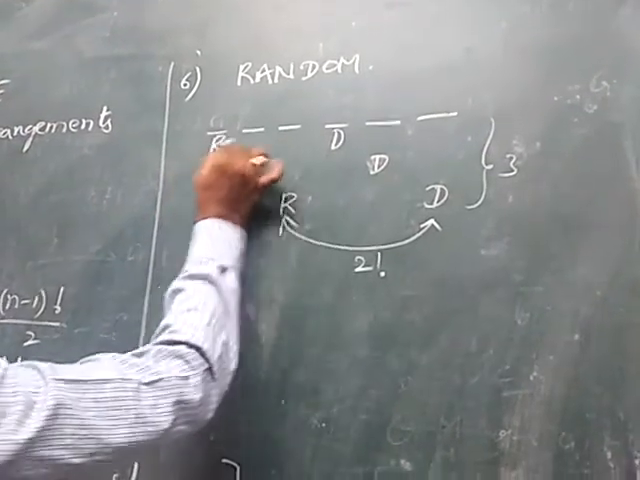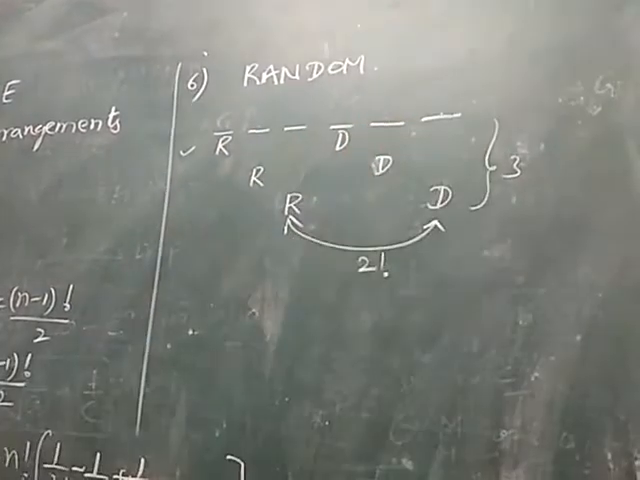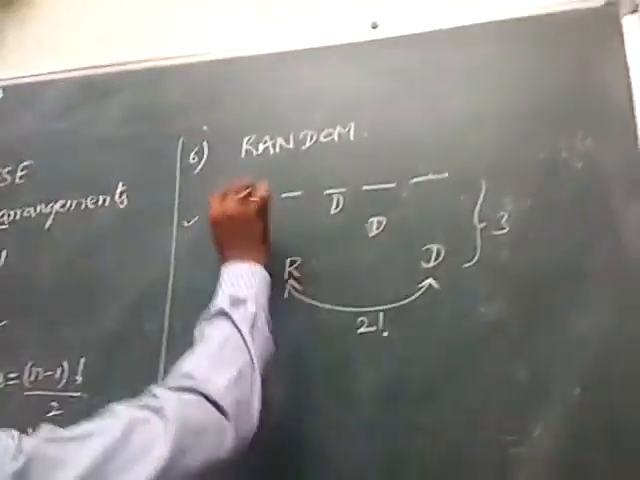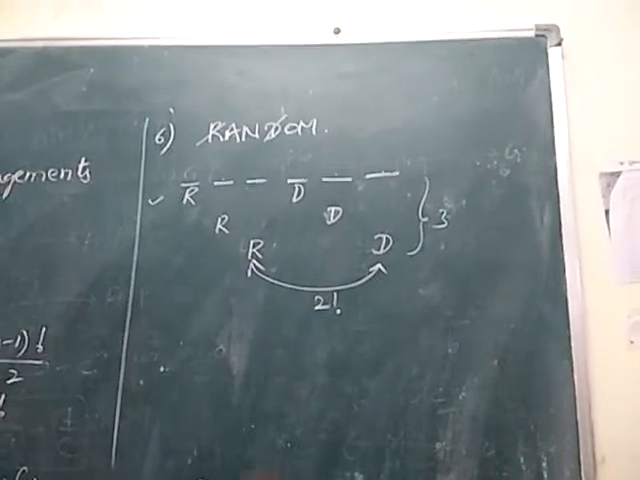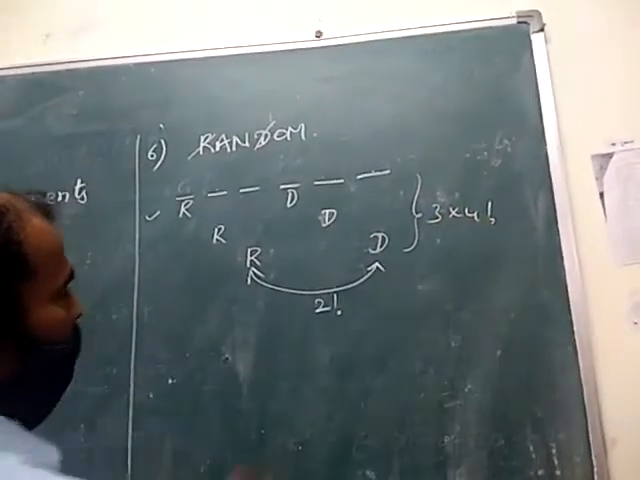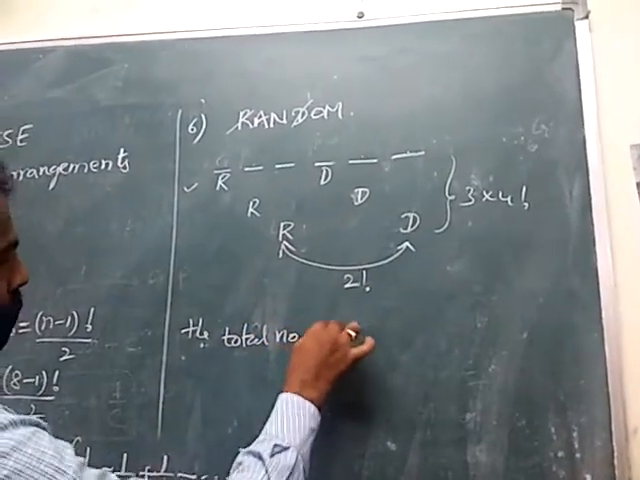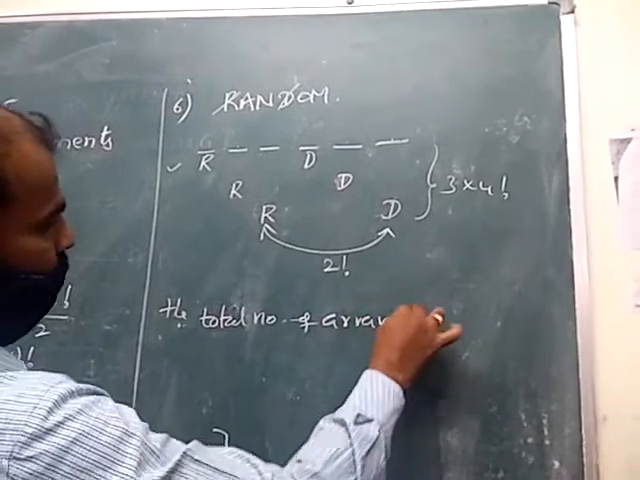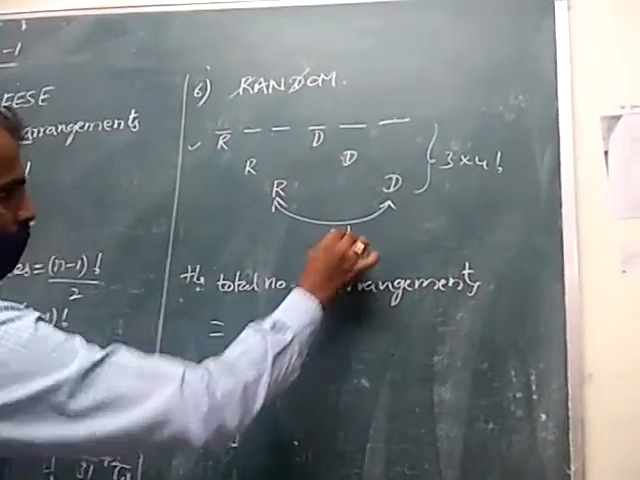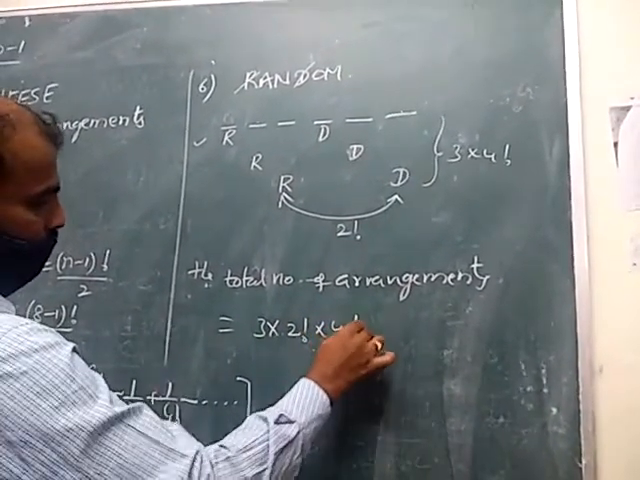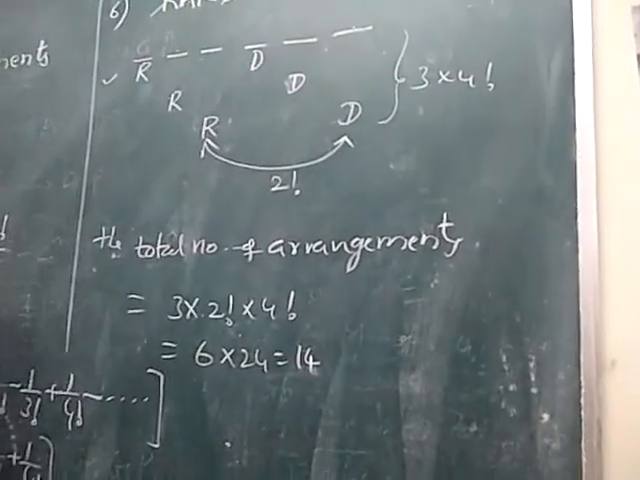Suppose we put R and D in the first way, then how many places do we have? 1, 2, 3, 4. How many letters remain? R and D are placed, so 4 letters remain. These 4 letters can be arranged in 4 places in 4 factorial ways. Therefore, the total number of arrangements is equal to 3 into 2 factorial into 4 factorial. That is 6 into 24, which becomes 144.